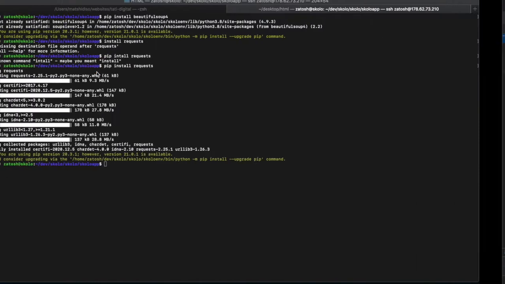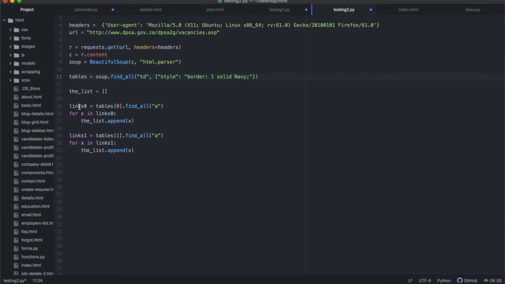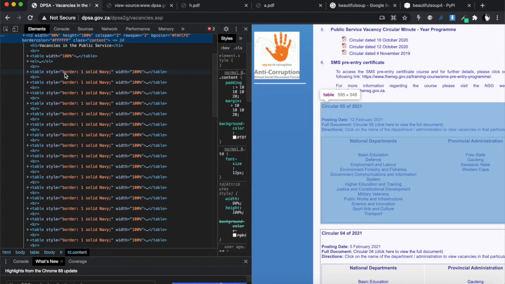That's what we are doing over here. We are finding all the TDs that have this style, and we're going to get the links from tables at 0, which will be that first table. All right, so let me see.